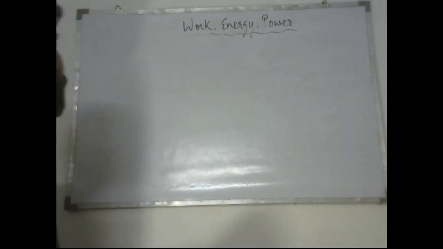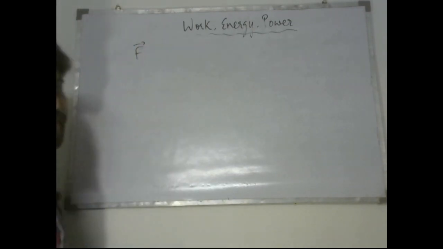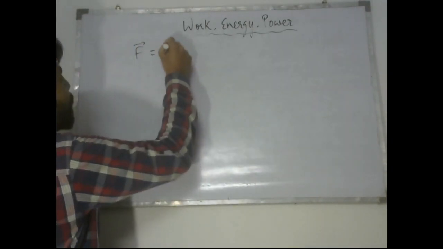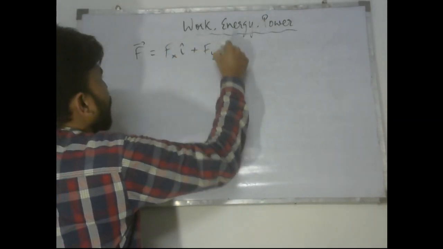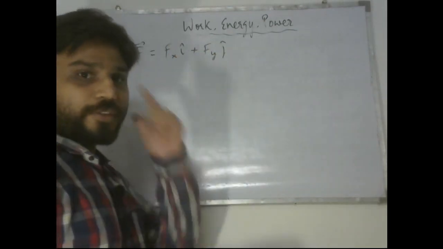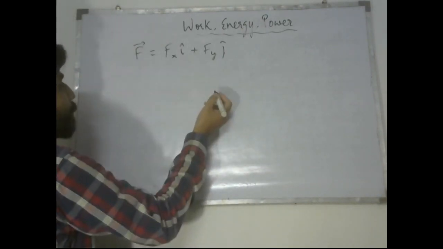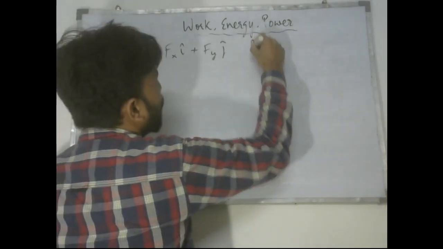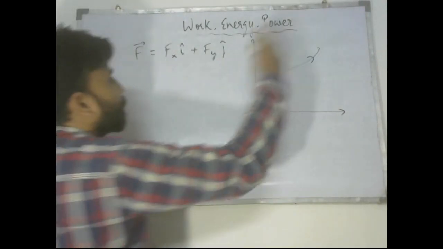So let's say the force acting on a particle at some instant is F. That force I can write in two dimensions as some Fx i cap plus some Fy j cap. So this is a two-dimensional force, and I am trying to write the displacement of the particle. On a graph, the displacement of the particle is somewhere going like this.